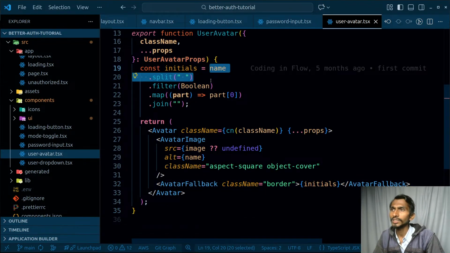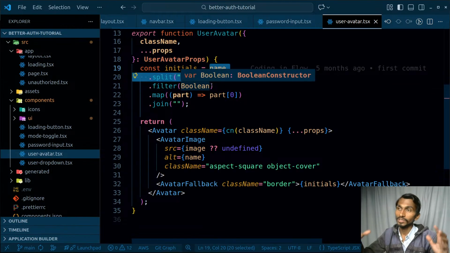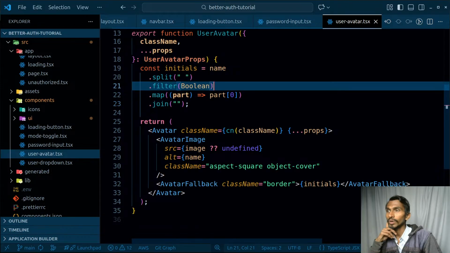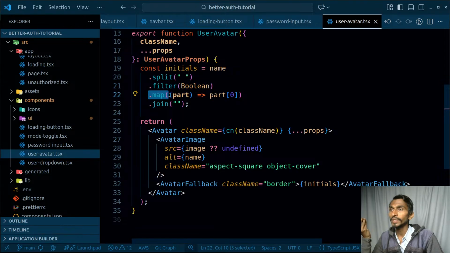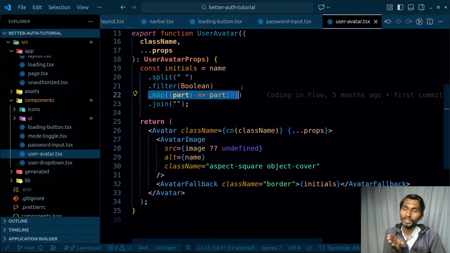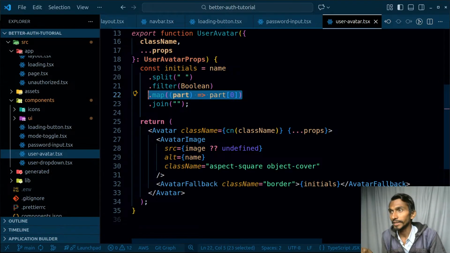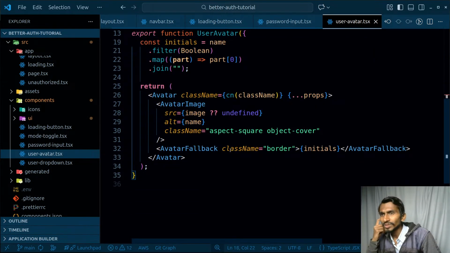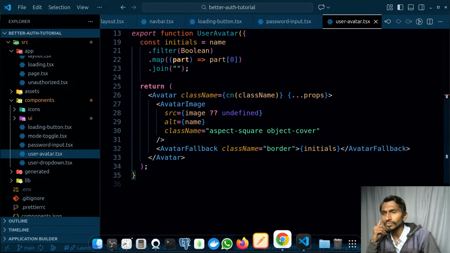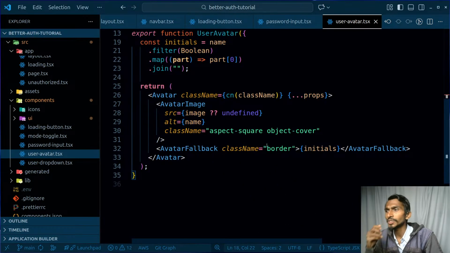So I will be splitting it, and that's going to be the array after splitting. After that, I filter, in the sense give me only real values. And after that I'm mapping it, getting the 0th index. So if the name has 3 sub names, I will be getting the first letter of each, and then I'm joining. I mean, it's pretty simple, right? So once all these things are done, what is the next thing? Let's continue from here on.